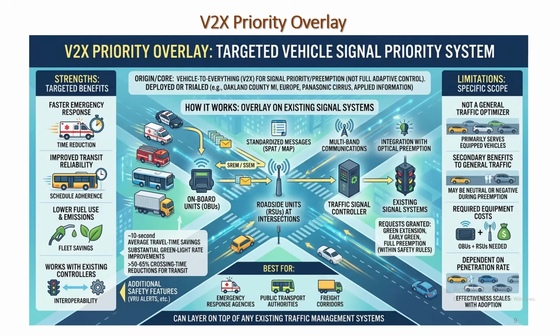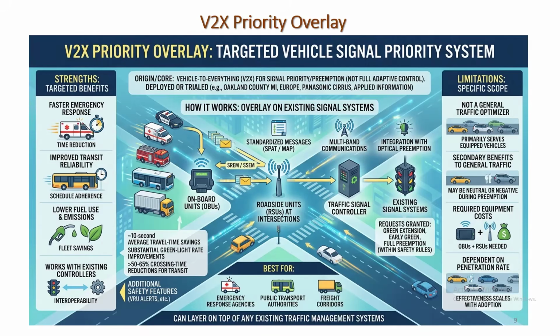Then, with integration with optical preemption and the existing traffic signal, the request is granted: green extension, early green, and full preemption within safety rules are employed. The best part is that within 10 seconds there is an average travel time saving and a substantial green light rate improvement, and you can see that especially the transit crossing time will be reduced.